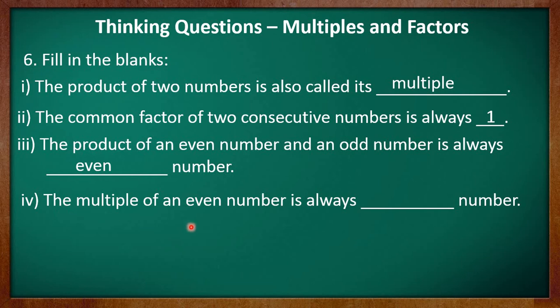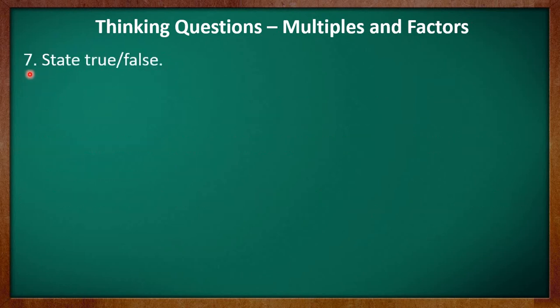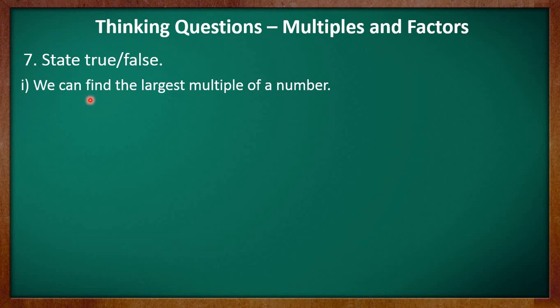So you may say that the multiple of any even number is always an even number. Let's now move to question number 7. It says state true or false. First part is we can find the largest multiple of a number. Kids, as one of the properties of multiples, we have learnt that the multiples of any number are unlimited, or you may say uncountable. That means you can never know which is the largest multiple of a number. So that means this statement is false.